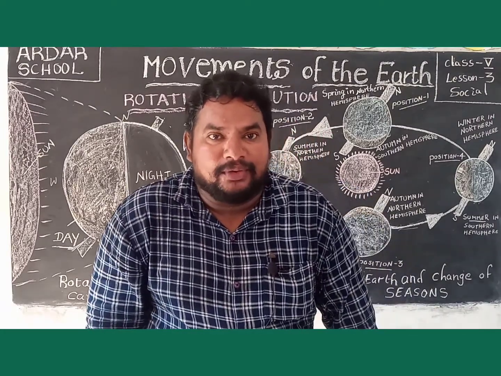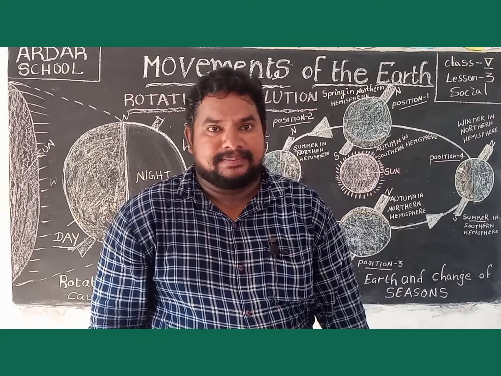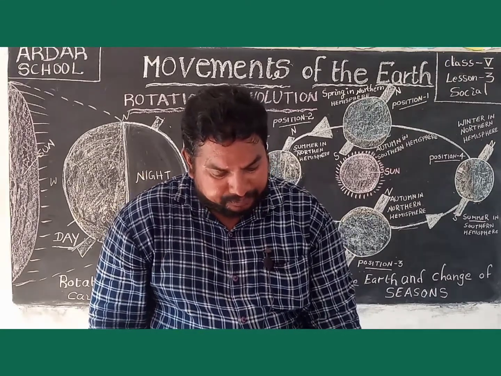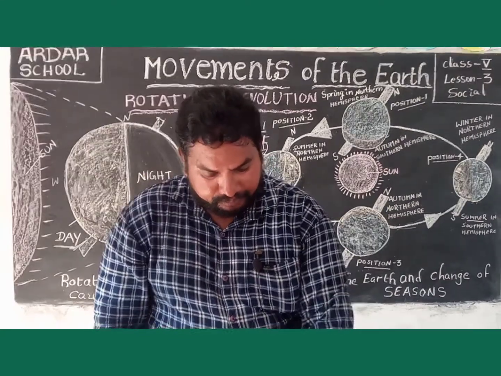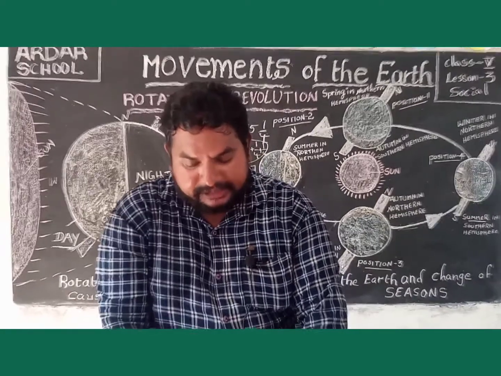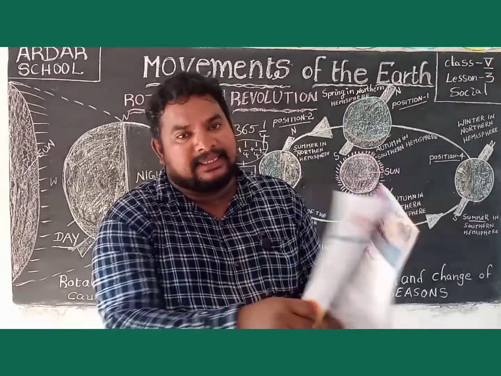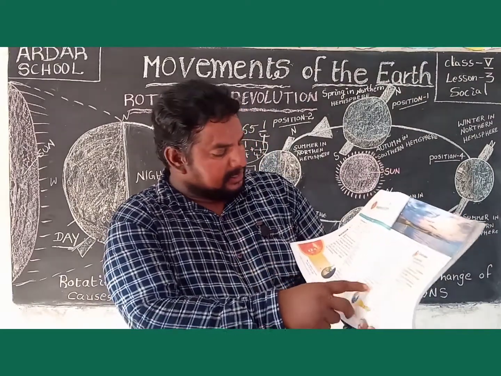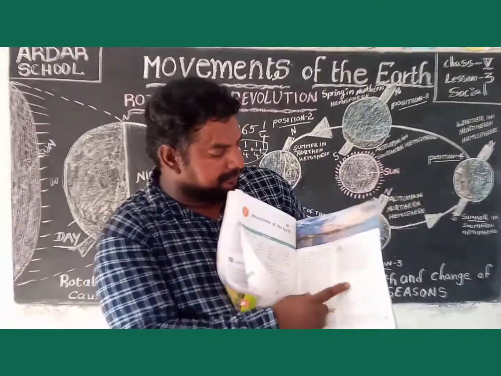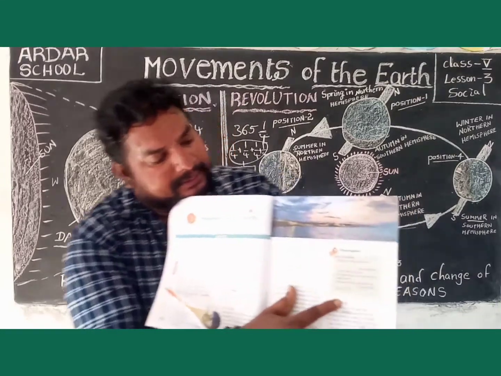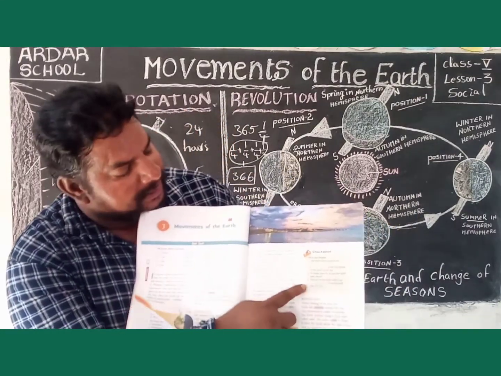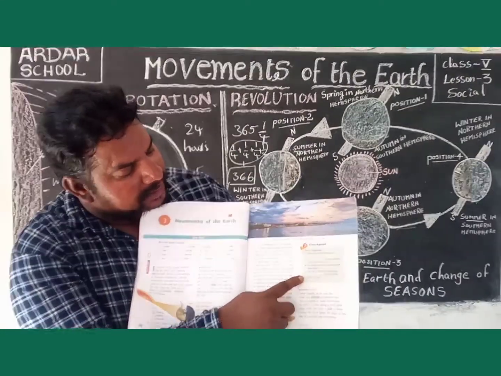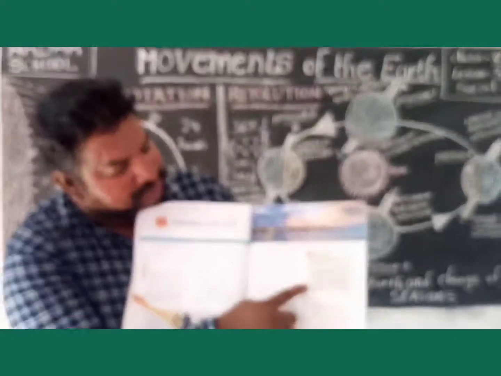Now I will give you one assignment. Take your textbook and read the lesson, and see the checkpoint. On page number 21: the earth moves around the dash.